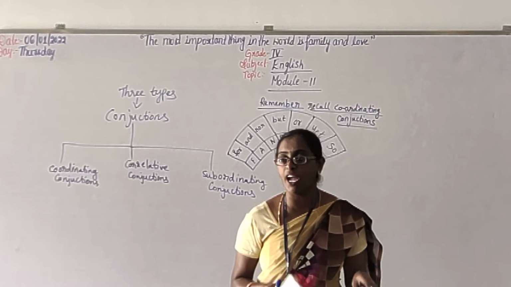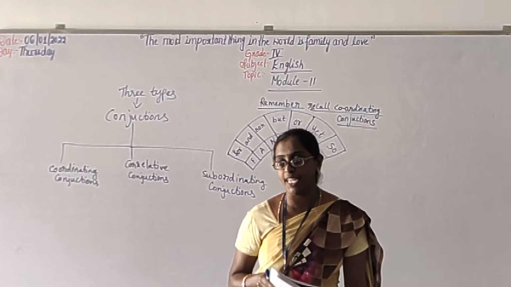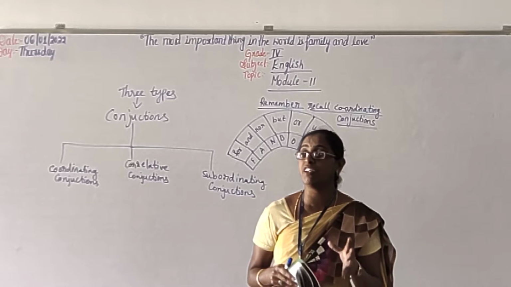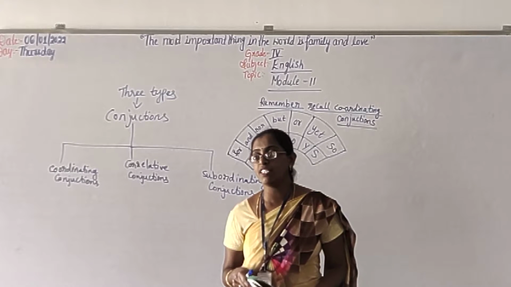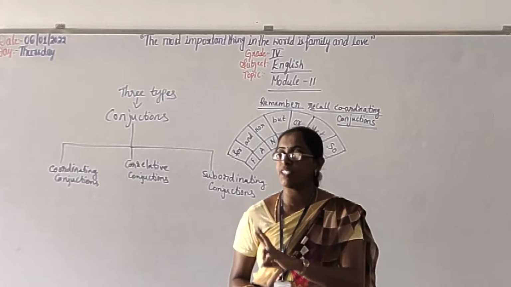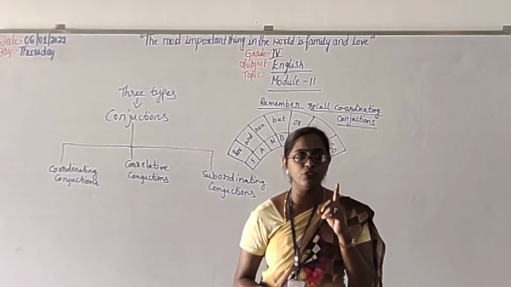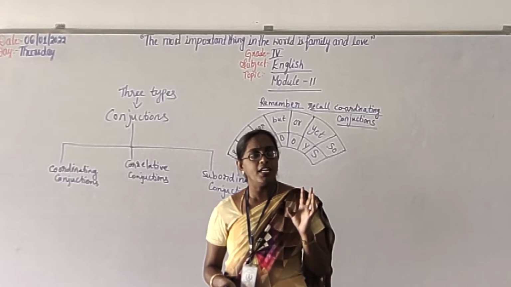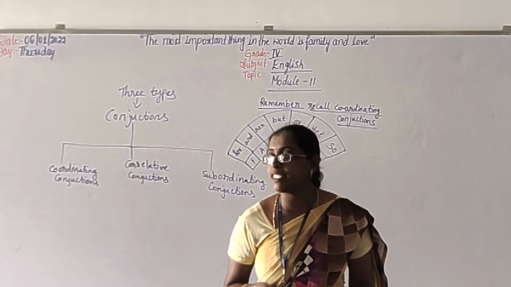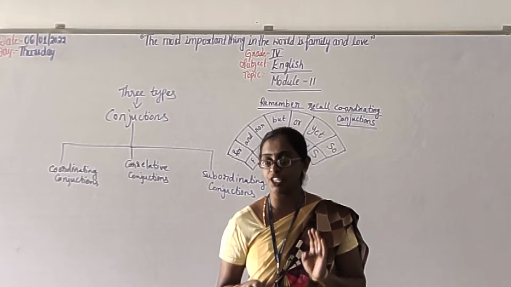Conjunctions are the words that join two words or parts of a sentence. I already told you, right? Together it will join. That is conjunction. Conjunctions are the words which join two words and two parts of a sentence. That is called conjunction. Do you understand? If I ask, you should tell. What is conjunction? Conjunctions join words or parts of a sentence together.